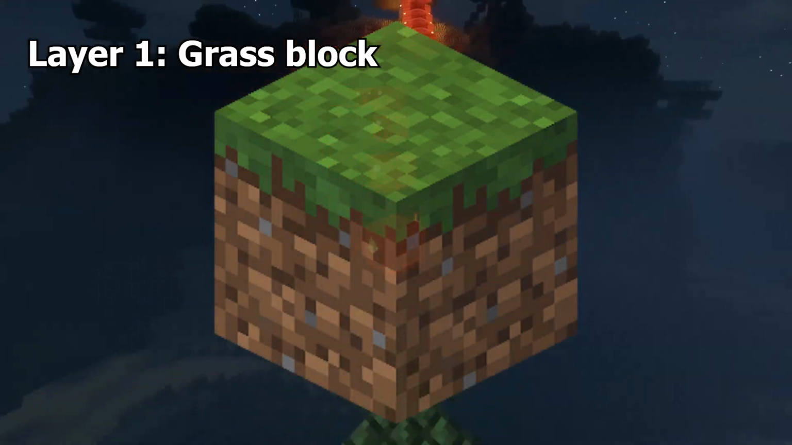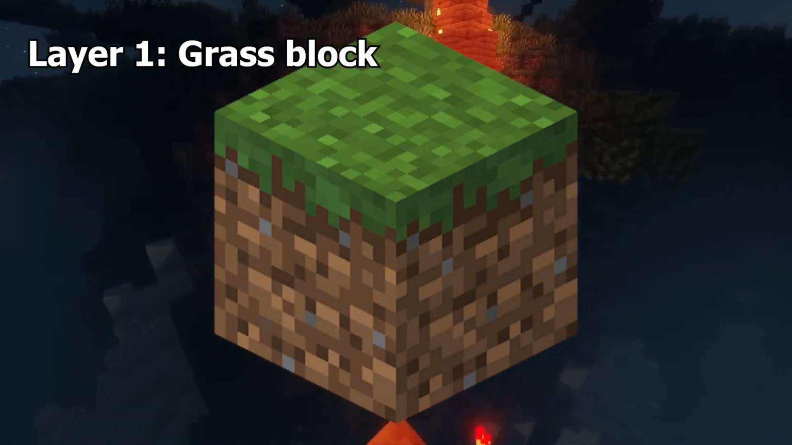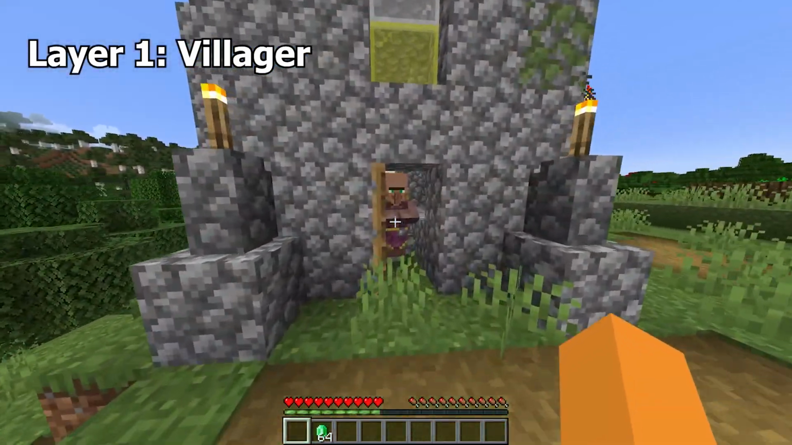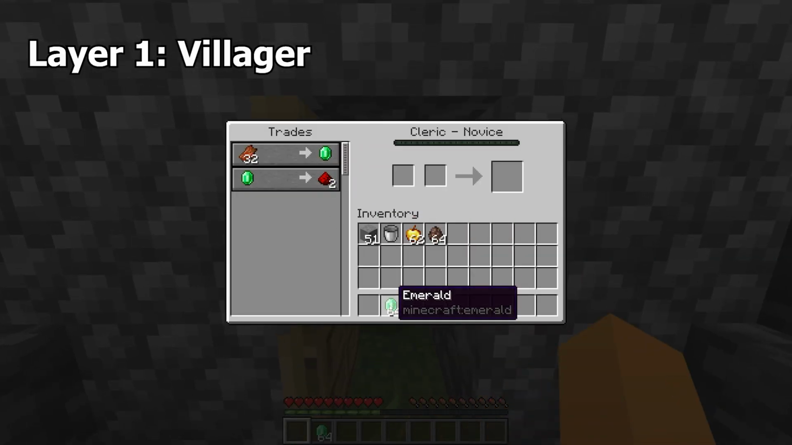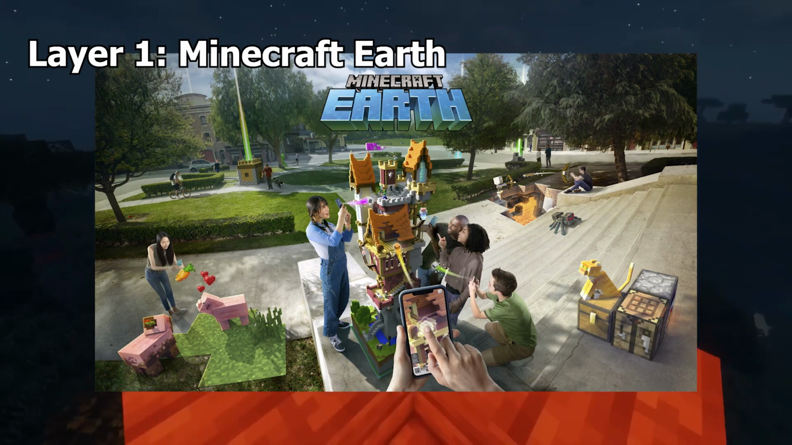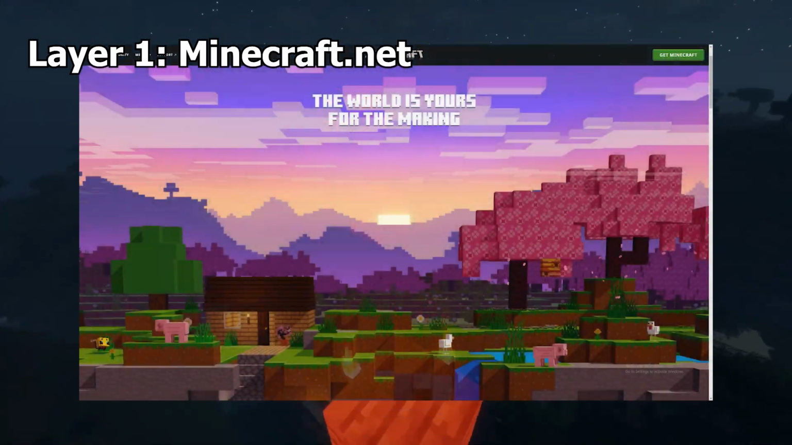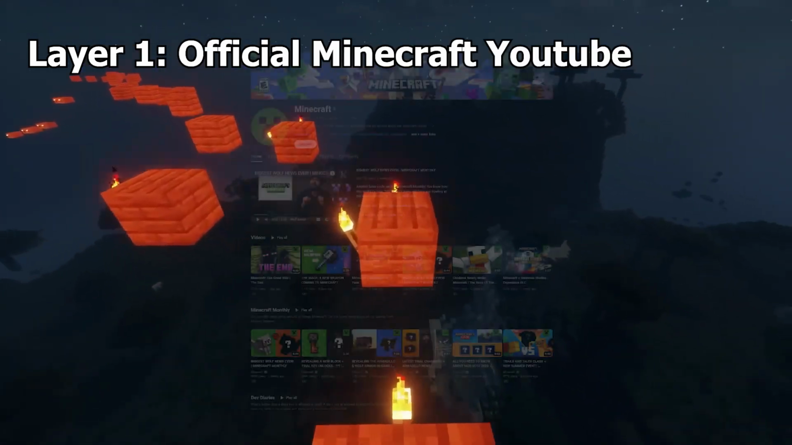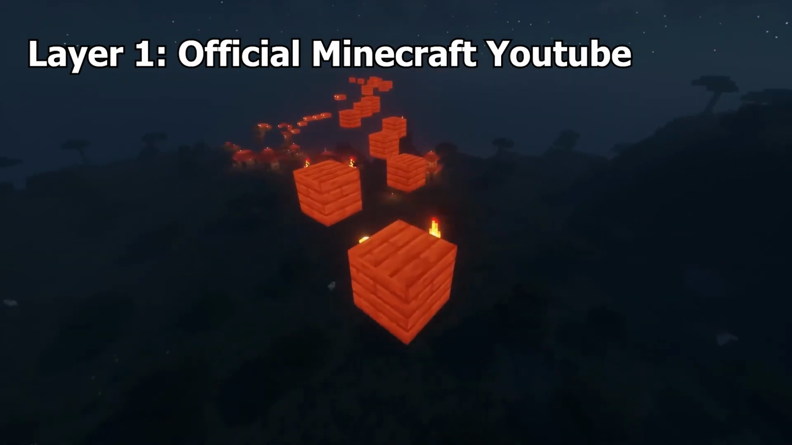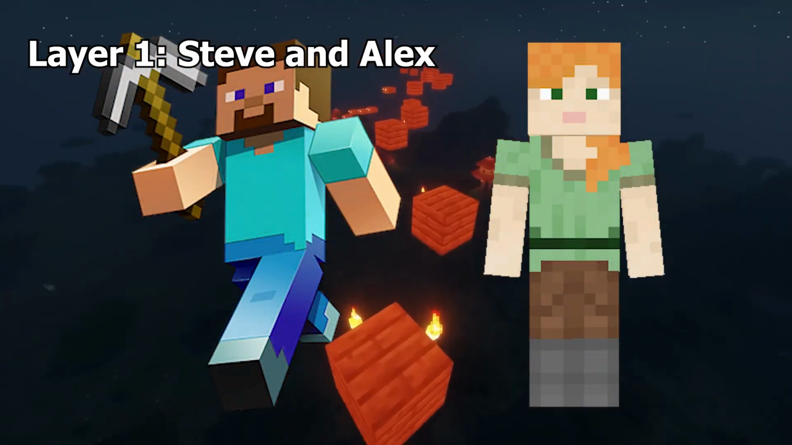Grass block, a dirt block that has grown grass on top, most likely the first block that any new player will encounter. Villager, a friendly mob that trades emeralds with the player and lives in villages. Minecraft Earth, an augmented reality video game based on Minecraft. Minecraft.net, the Minecraft website. Official Minecraft YouTube, youtube.com/Minecraft.